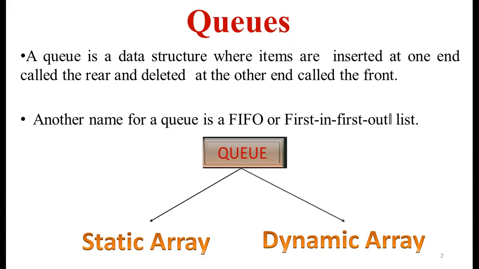Depending on the number of elements we are storing, the size will increase, and if we delete some of the elements, then the size will decrease automatically. So we can implement queues with the help of either static arrays or dynamic arrays. Now let us see the structure of the queue.